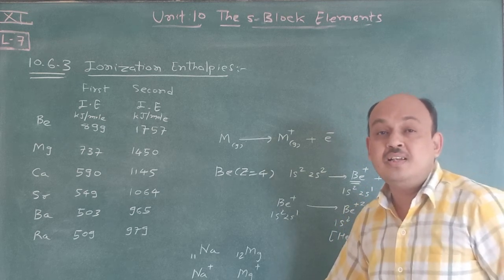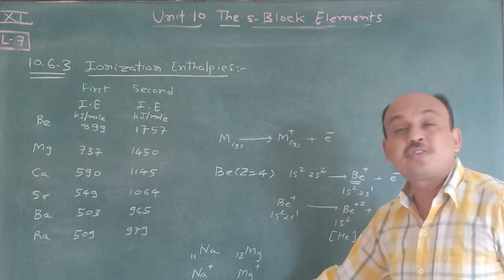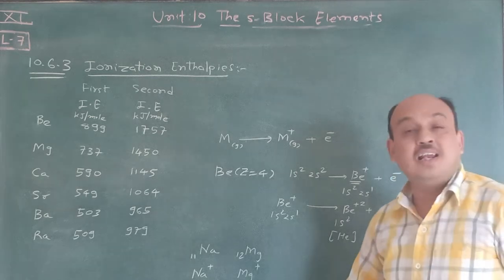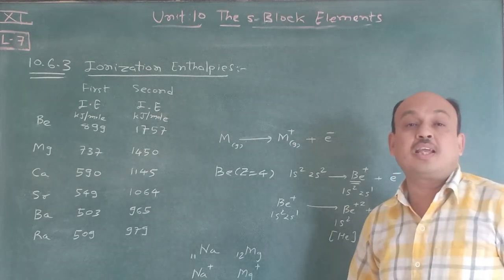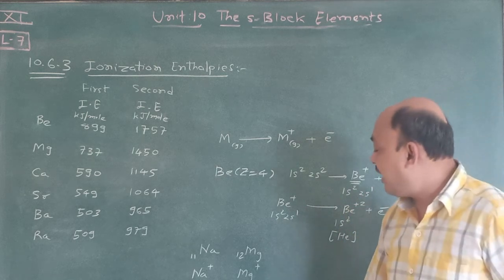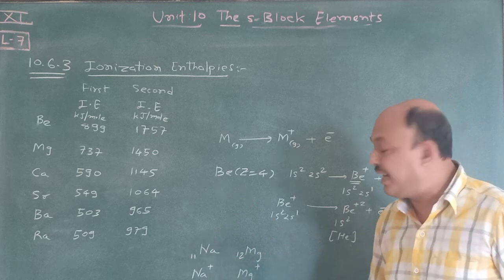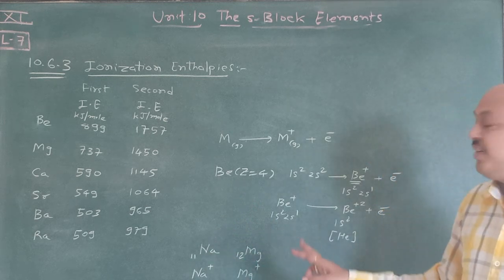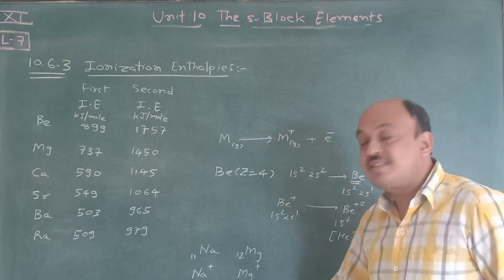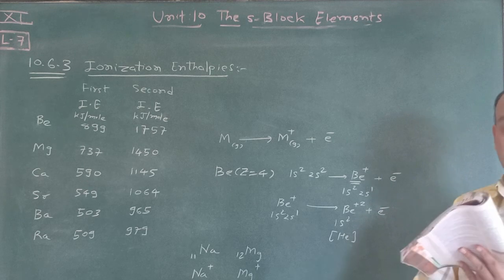You have to remember this because of the configuration. Na+2 is not possible, because an electron cannot be released from a stable, inert configuration, whereas Mg+2 releases an electron very easily from the 3s orbital, and that's why the ionization enthalpy is less as compared to the first ionization enthalpy. So this is a very easy topic.